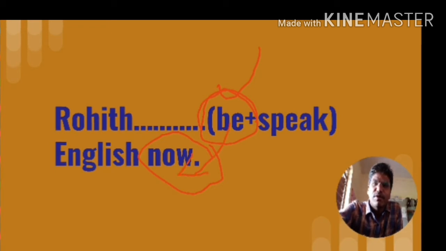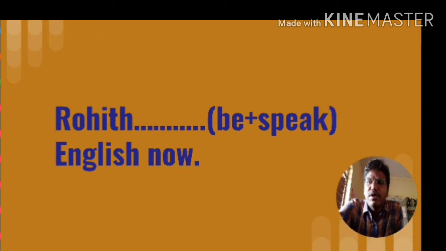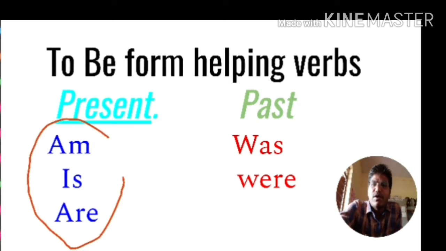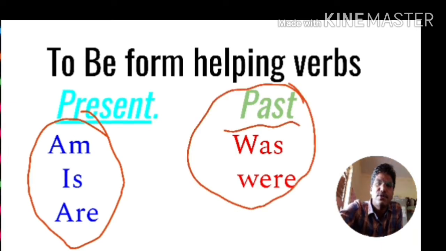Look here. Be form helping verb, present tense. Yes, first you should know which are the be form helping verbs. Look here. In this slide you can understand: am, is, are are present tense be form helping verbs. Was and were for past tense. Understand?